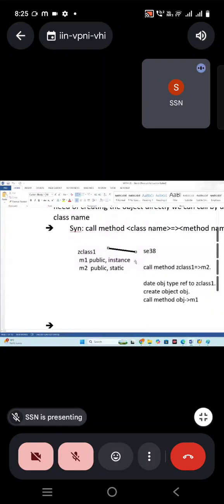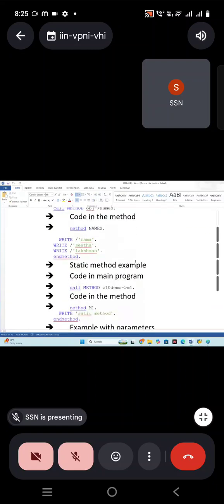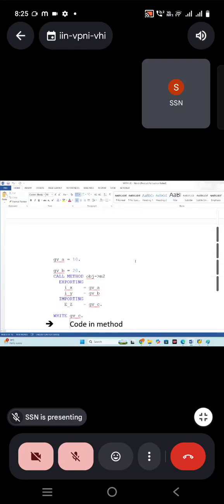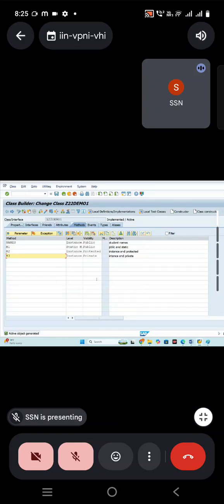So instance and static, that is also explained. Variables need to be explained. So I'll explain a little bit later about the variables. Up to here I explained.